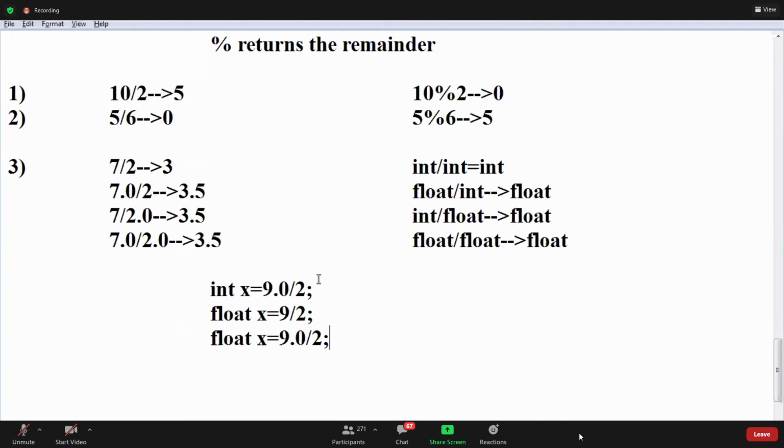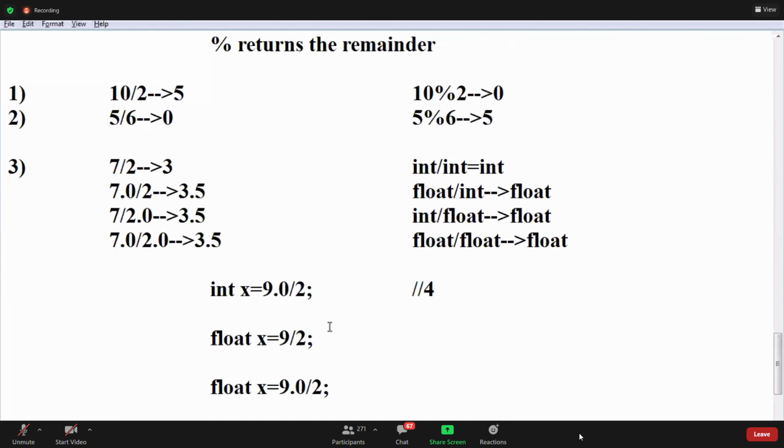The first one: is 4.5 valid? No, C performs internal typecasting, so it is 4.